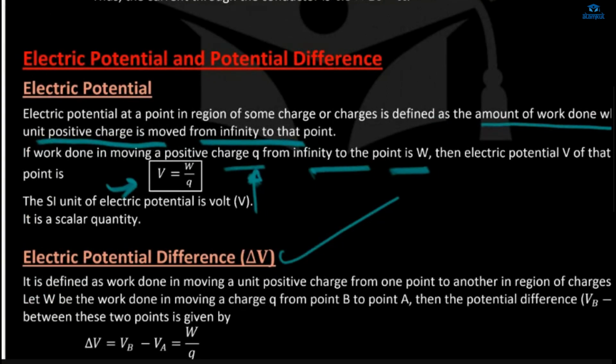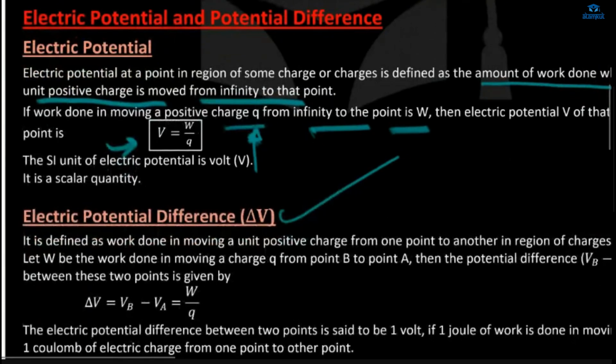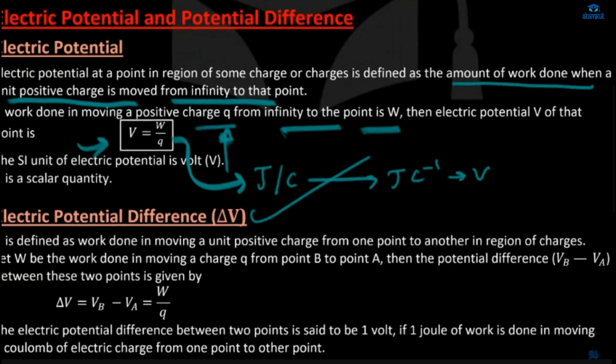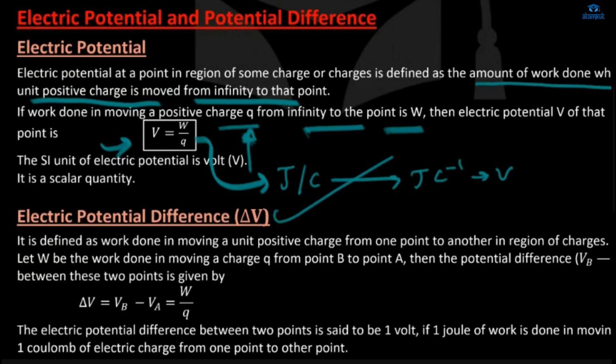We'll denote it by W by Q. And what will be its SI unit? Its SI unit is volt, but deriving it from this formula, it will be joule per coulomb. And we write joule per coulomb as volt. So what is electric potential? The amount of work done when a unit positive charge is moved from infinity to the point is defined as electric potential.